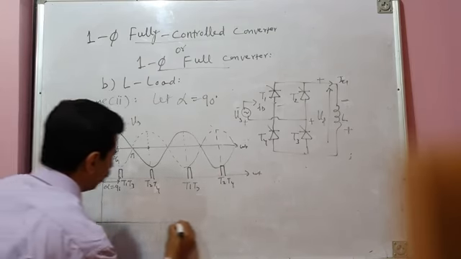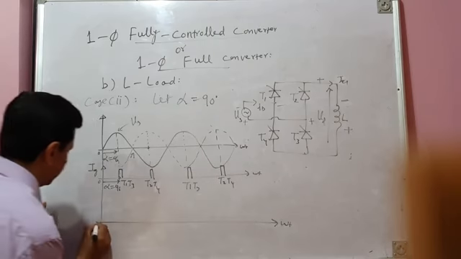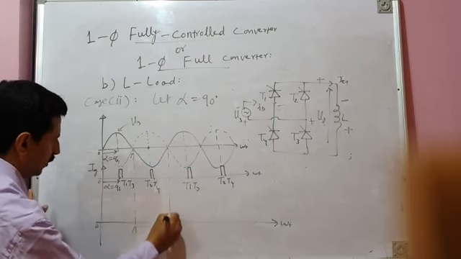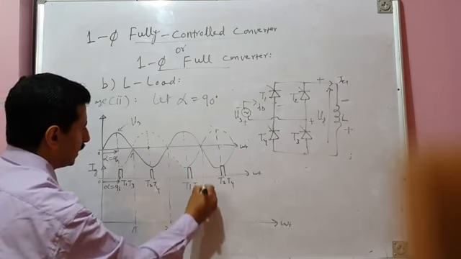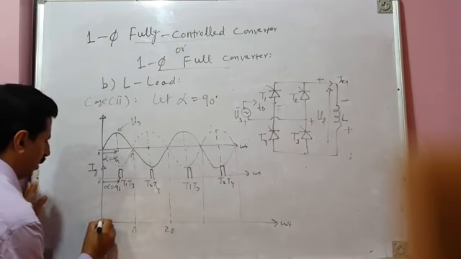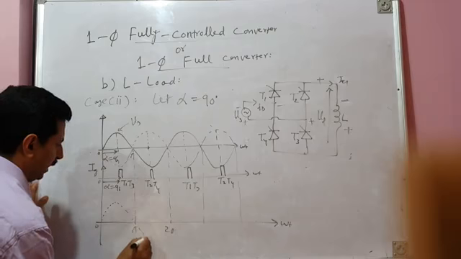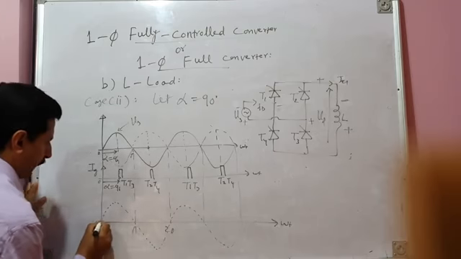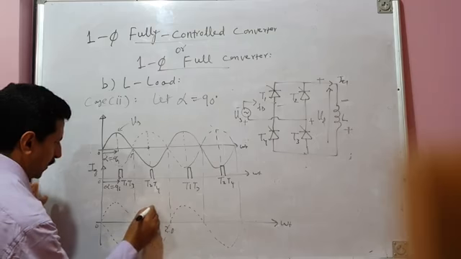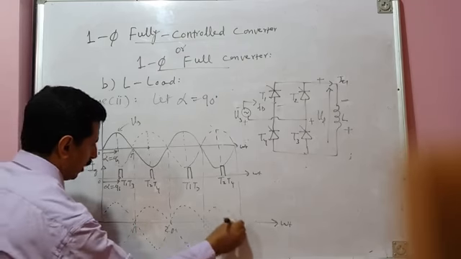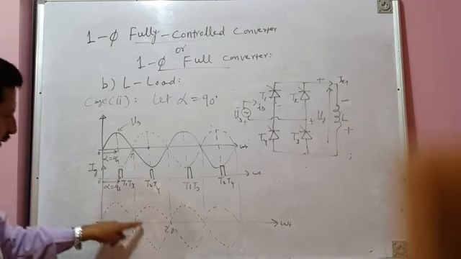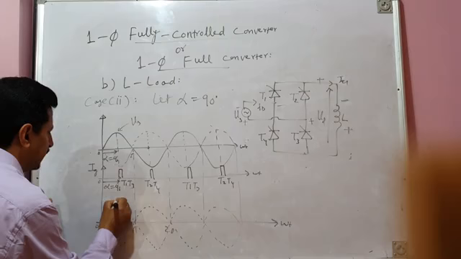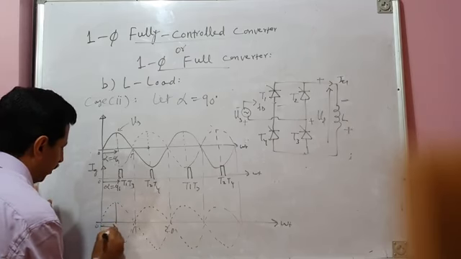What about the load voltage and load current? So this is pi, negative going zero crossing. This is 2 pi, positive going zero crossing, and so on. So your load voltage can be like this. You have to show this positive cycle as well as the negative cycle to get the exact load voltage. Now alpha is 90 degrees. This is alpha equal to 90 degrees.